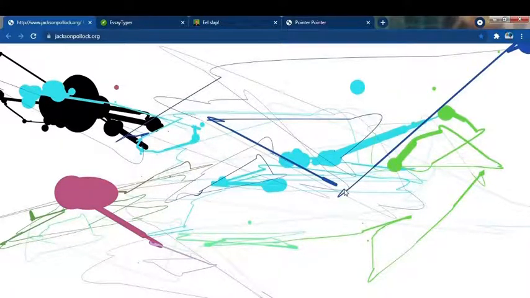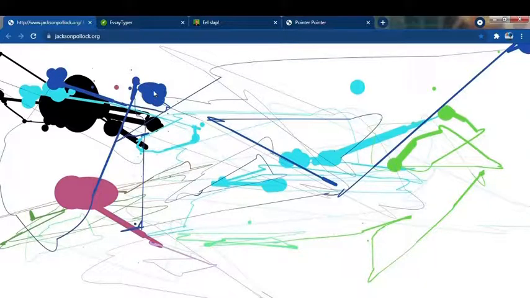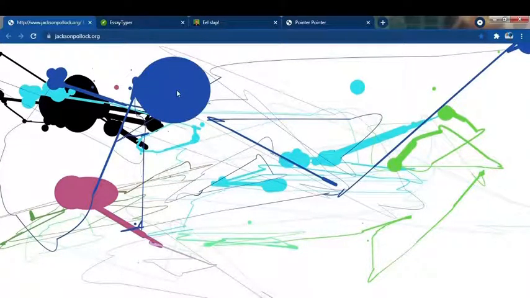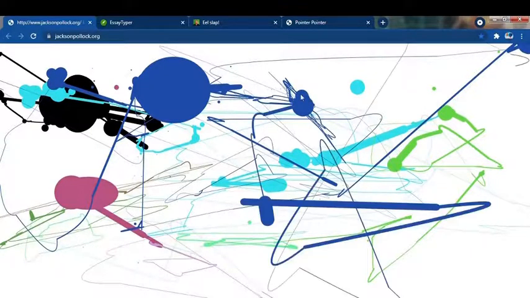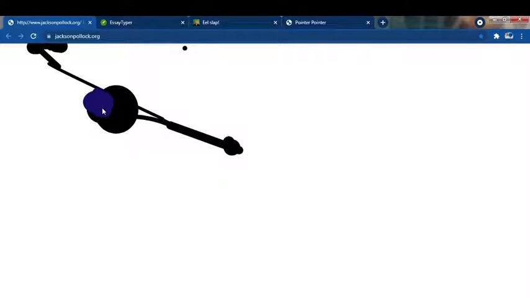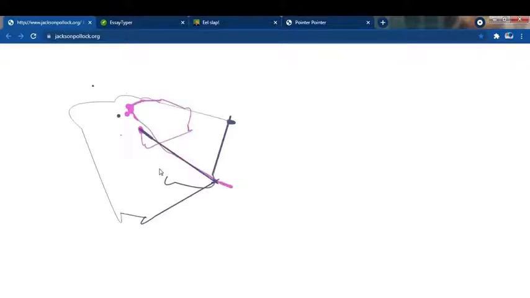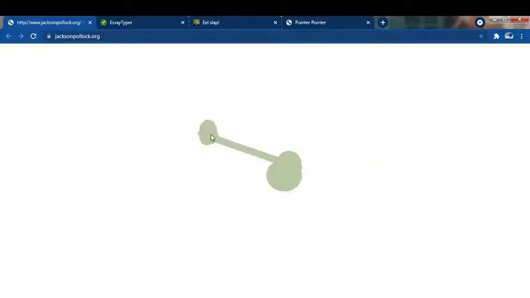So if you keep the pointer in the same place for some time, it will become a very big circle. So it's an amazing website friends. Then if you reload this page, we can start it from the first. So here you can draw any art. So if you left click 2 times, then a new white page would be generated. So if I click 2 times, see here, it has gone.